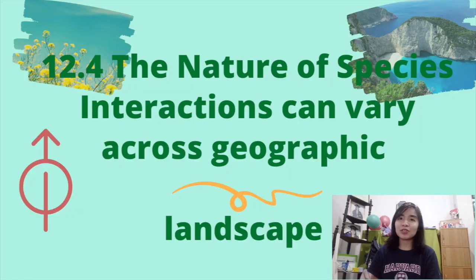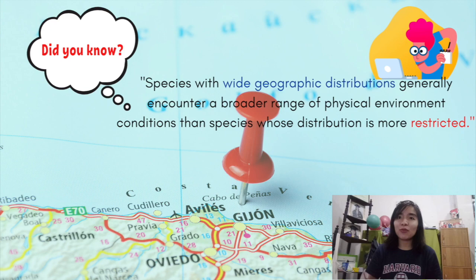The nature of species interactions can vary across geographic landscape. Did you know species with wide geographic distributions generally encounter a broader range of physical environment conditions than species whose distribution is more restricted? With this, it can limit or spread the gene flow of a species.